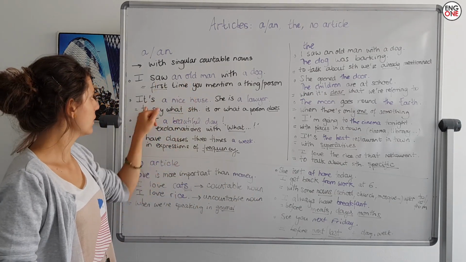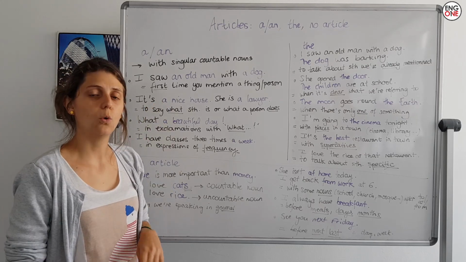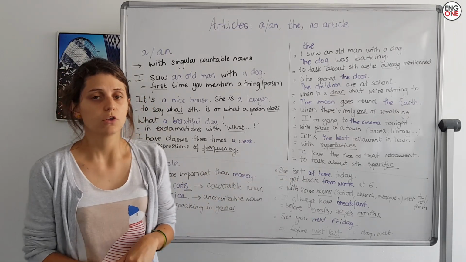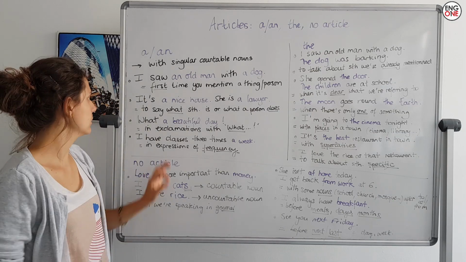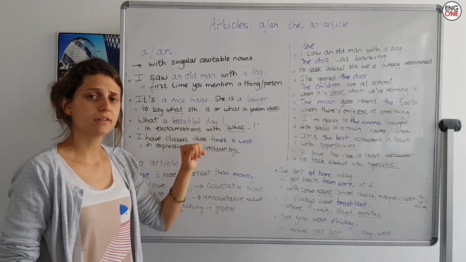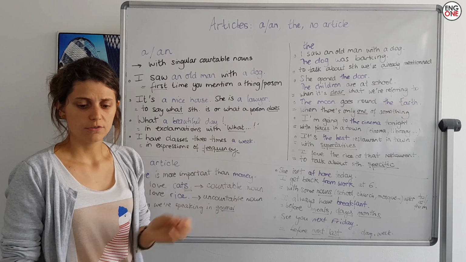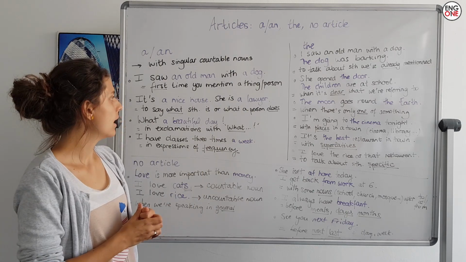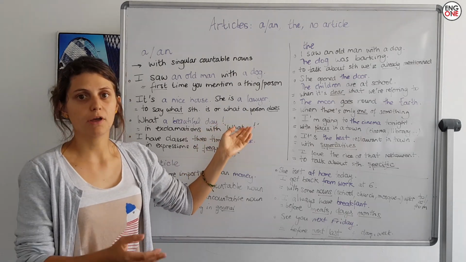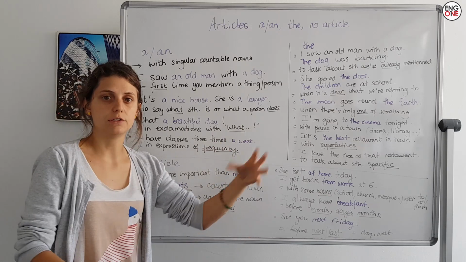Another example, it's a nice house, or she's a lawyer. So we use, again, a or an to say what something is. It's a nice house. This is a table. Or to describe what a person does. She is a lawyer, a teacher.